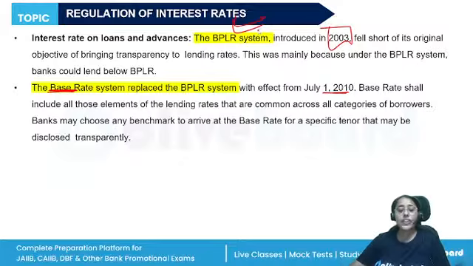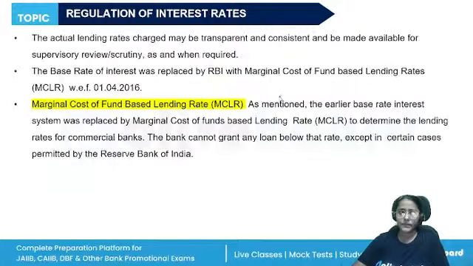The base rate shall include all those elements of the lending rates which are common across all categories. Then the base rate was also replaced by the MCLR, the marginal cost of funds based lending rate.